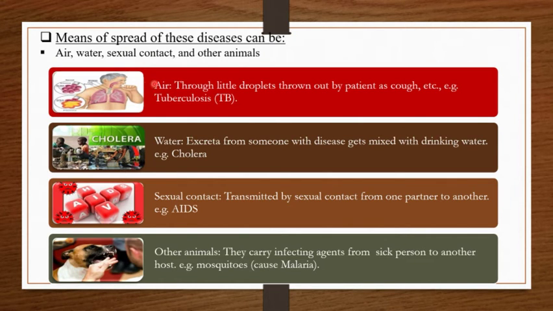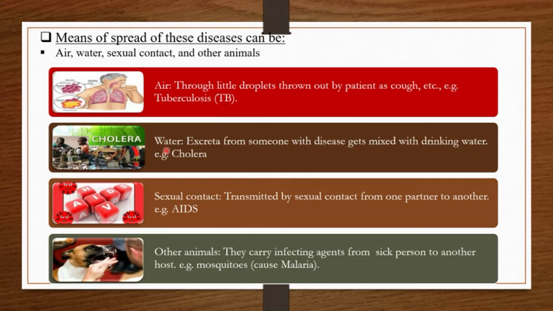So let's start. Air. Little droplets thrown out by a patient as cough, etc. Means if a patient who has a cough throws little droplets in the air in the form of cough, then a person standing nearby will breathe the air with little droplets containing microorganisms causing cough. Then in result, that person standing nearby will be infected and have the disease. One such example of airborne disease is tuberculosis, that is TB.